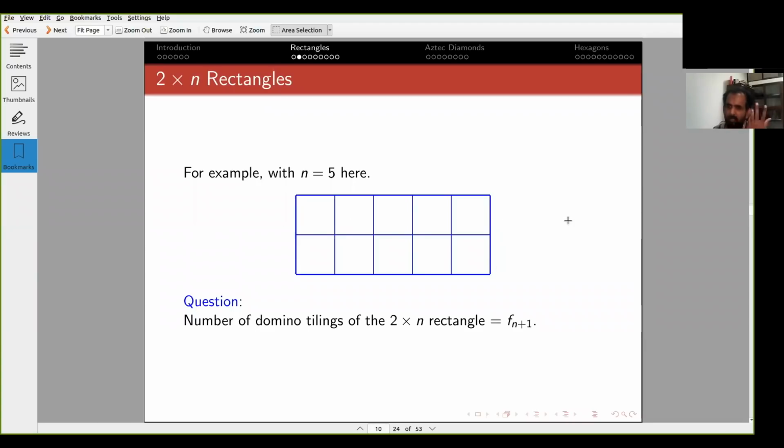Okay? And a perfect matching there, if you remember the definition, corresponds exactly to a tiling. So these two problems, perfect matchings of graphs and domino tilings of rectangular regions, are very closely related.